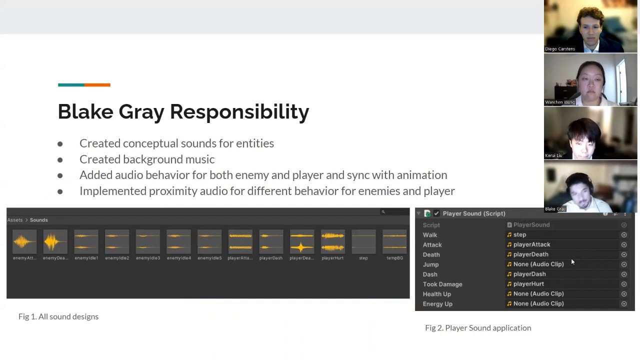So for my responsibilities, I was in charge of making all of the sound effects for the game, as well as the background music for the levels. I also handled all of the scripts that worked with playing audio, and I synced up the animations with the sounds that I implemented.